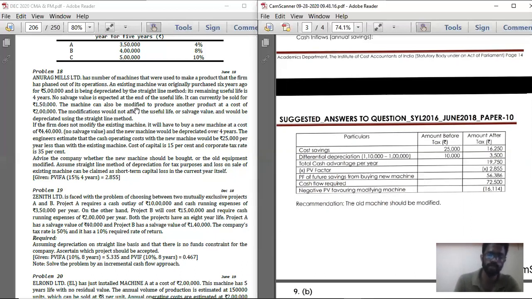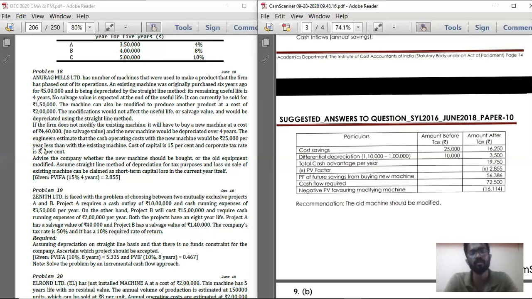So total 4 lakhs, and you are going to use the machinery for only 4 years. So the depreciation under the modification option of the old machine is 1 lakh rupees. Whereas for the new machine, 4,40,000 minus 0 salvage value, that is 4,40,000 divided by 4, you are getting 1,10,000. So depreciation for the new machinery is 1,10,000 and for modifying the old machinery is 1 lakh. So the difference is 10,000 rupees.